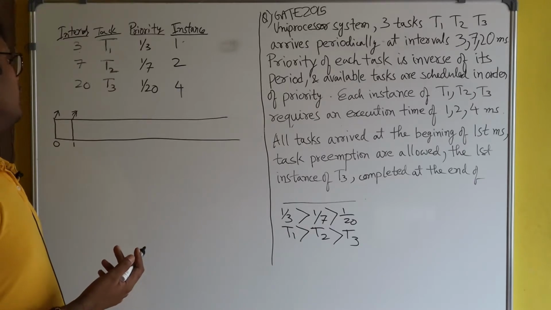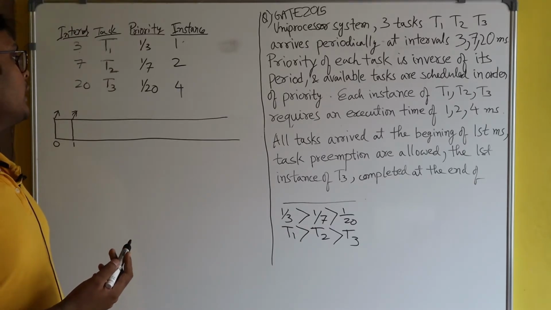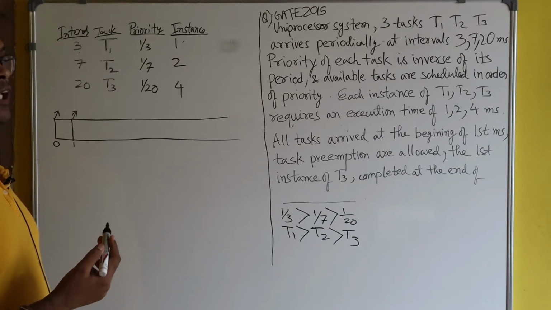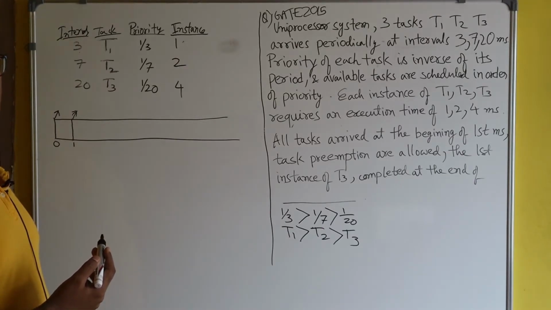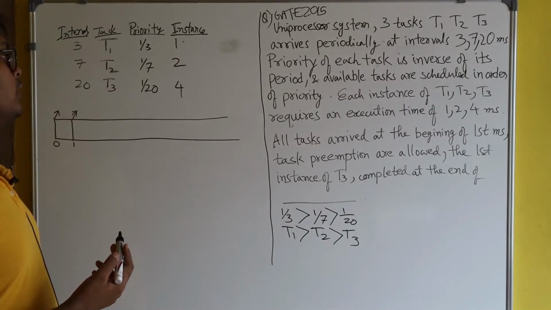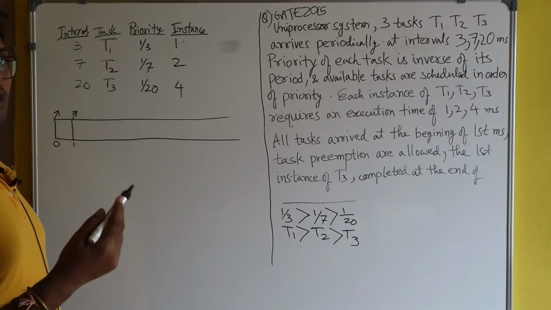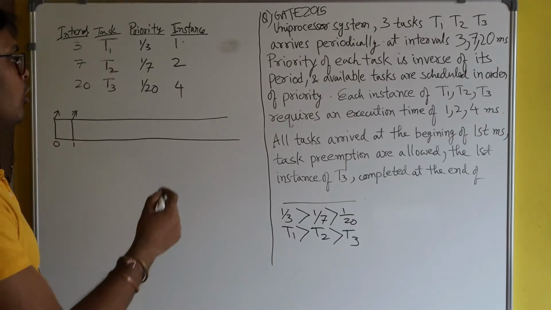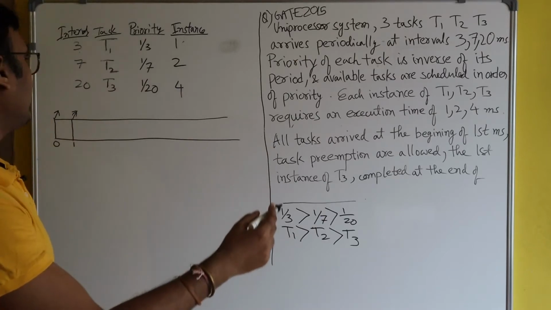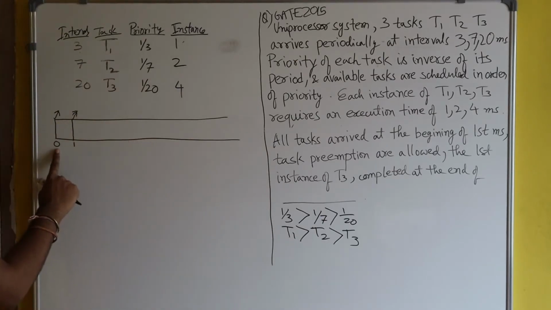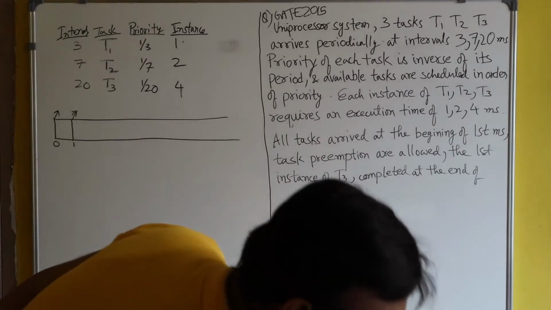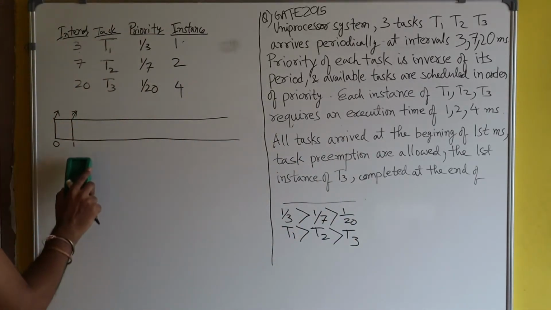Moreover, in the answer key of GATE 2015, whatever answer they have given, I solved accordingly, and I found that all they wanted to tell is that all the tasks arrived at 0th second. So we will consider from here. Okay, so we will start from here.